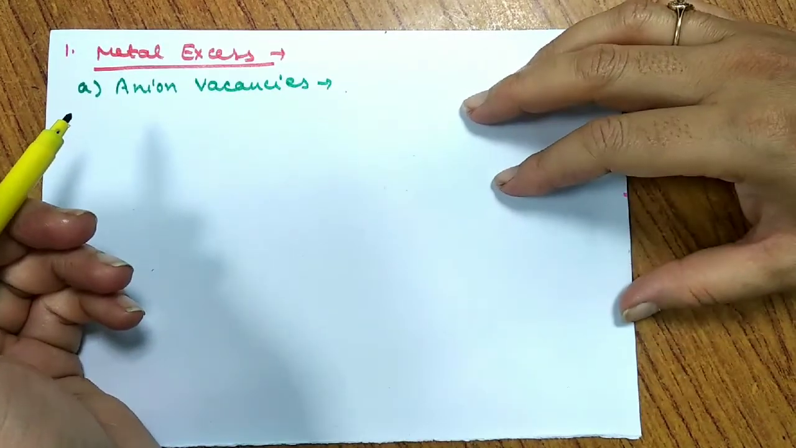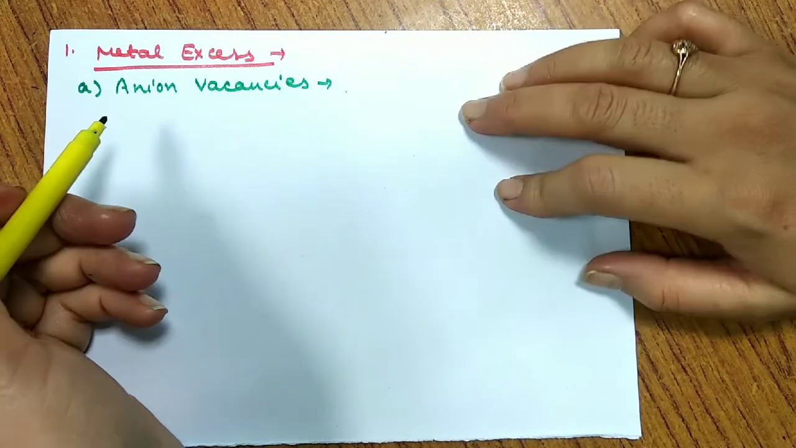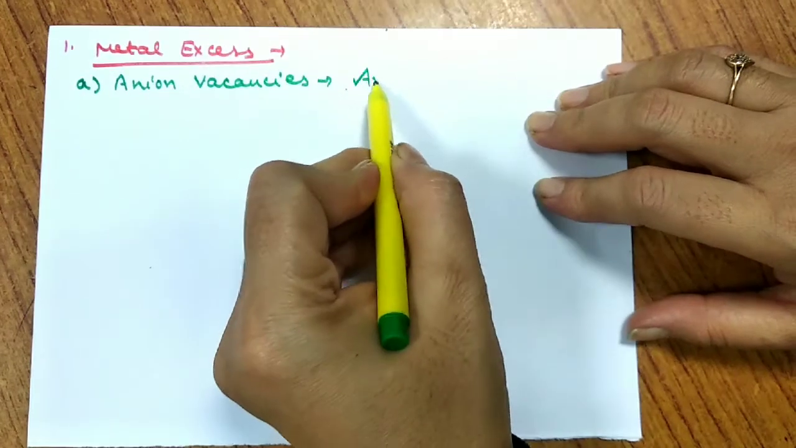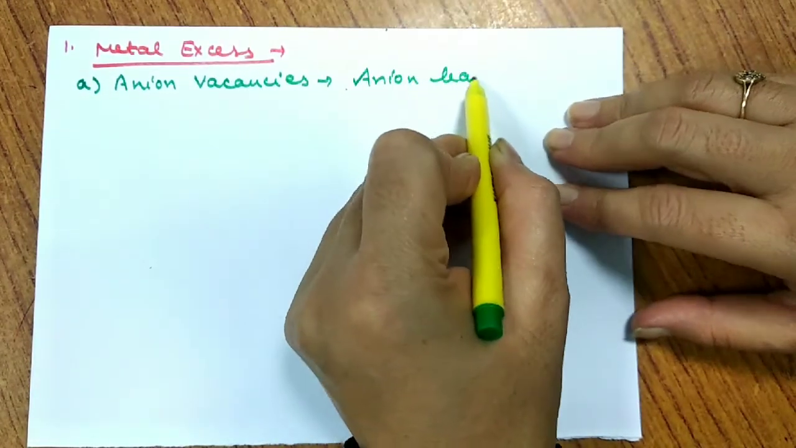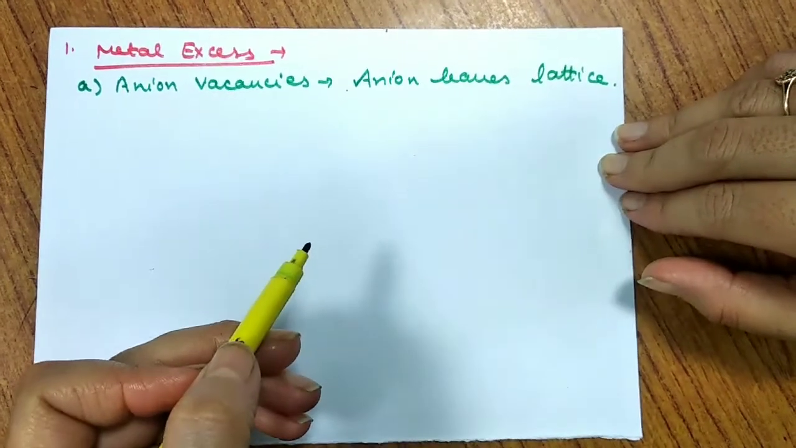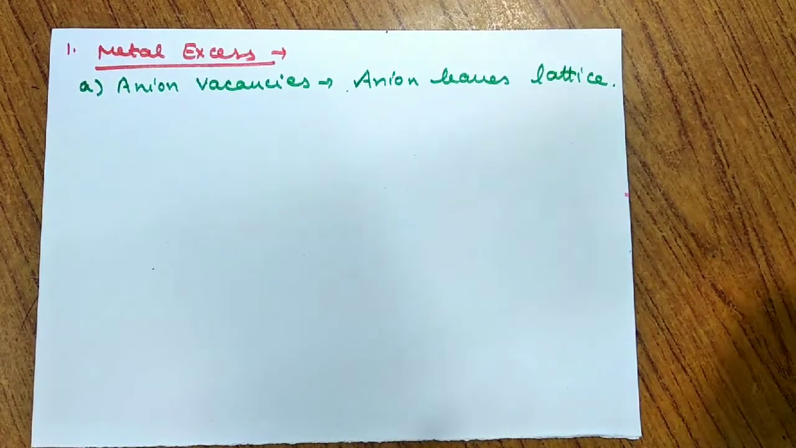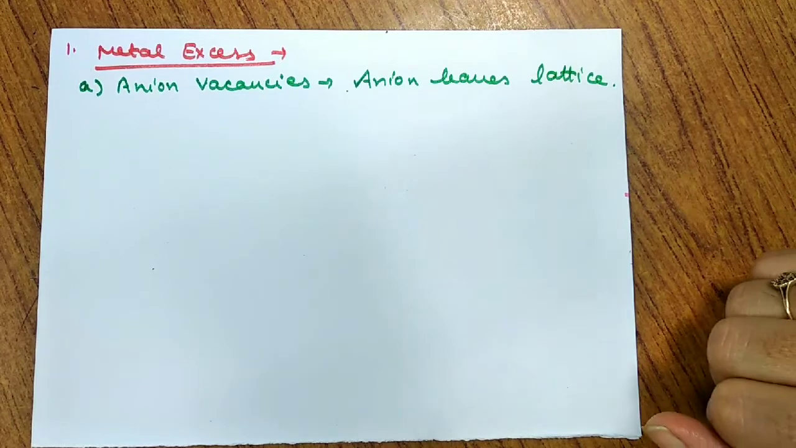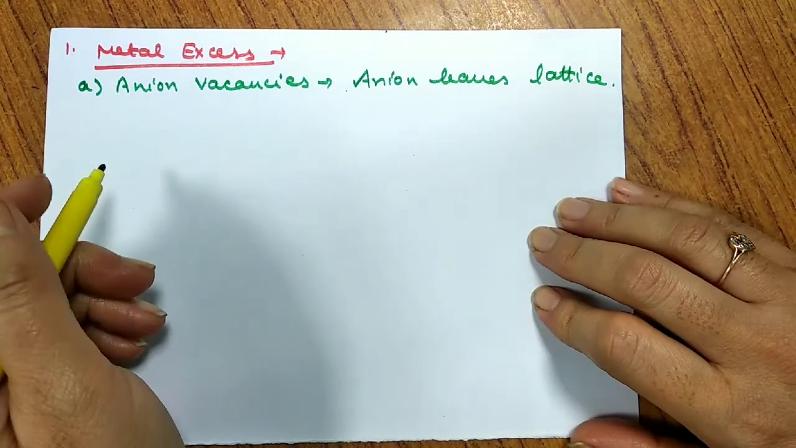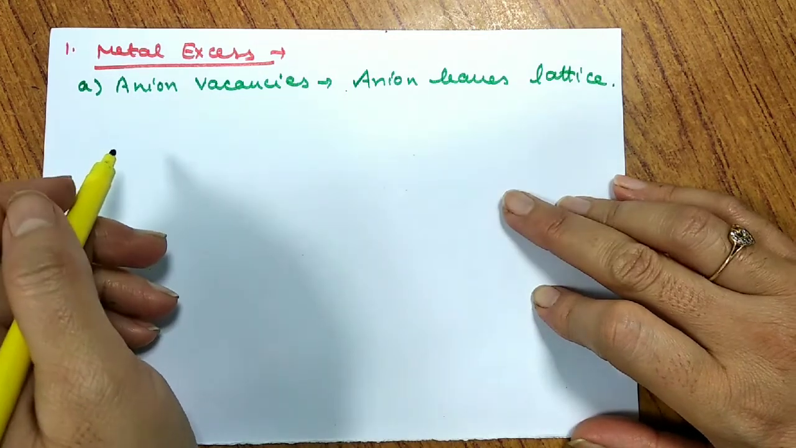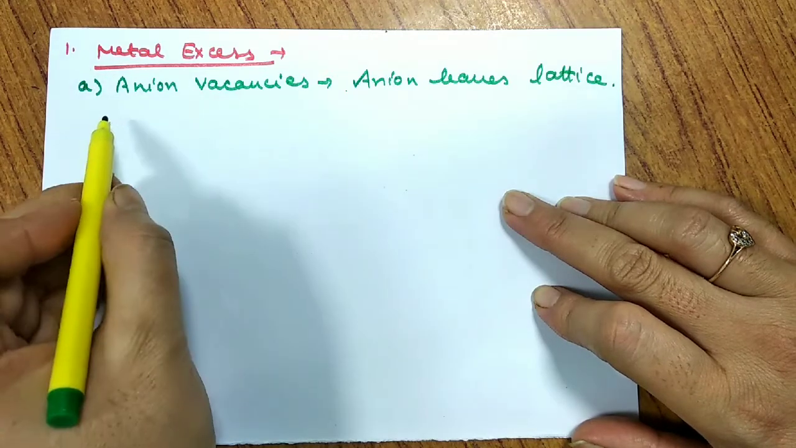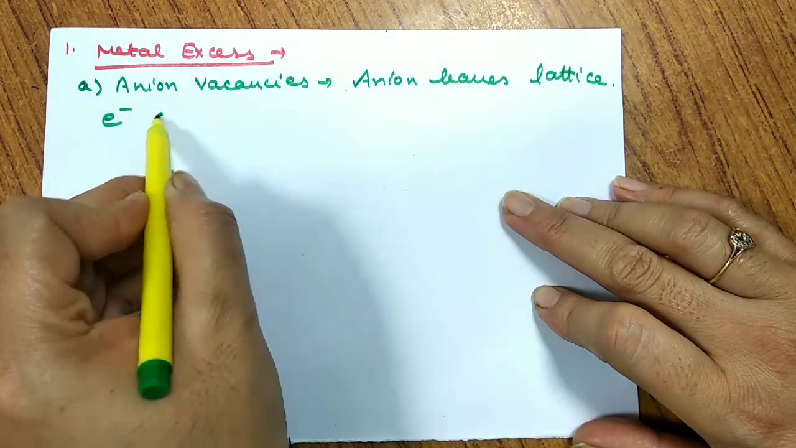ठीक है जी, बात करते हैं. तो हुआ क्या, anion ने अपनी जगह छोड़ी और उसने क्रिस्टल सिस्टम को छोड़ के बाहर चला गया. Anion leaves the lattice. Now the thing is, जब anion चला गया तो neutrality disturb हो जाएगी और neutrality disturb नहीं होनी चाहिए. So to maintain the neutrality, equal number of electrons will come and occupy these lattice sites.